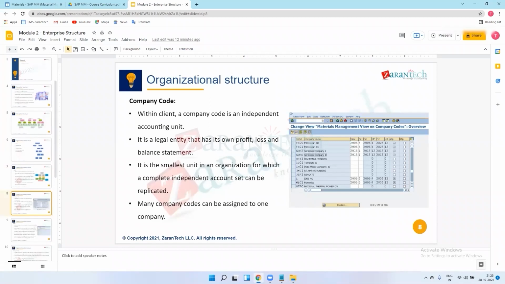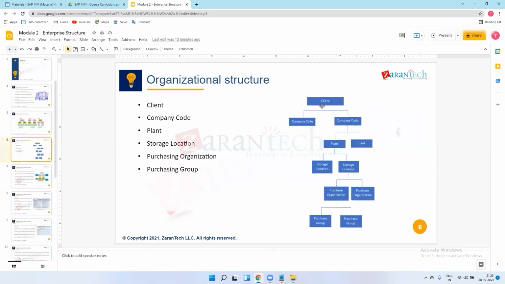Within that client, a company code is an independent accounting unit. Independent means, let's see, I have one client created for the Tata Group, and I have two companies in it, Tata Motors 1 and Tata Motors 2, let's say.